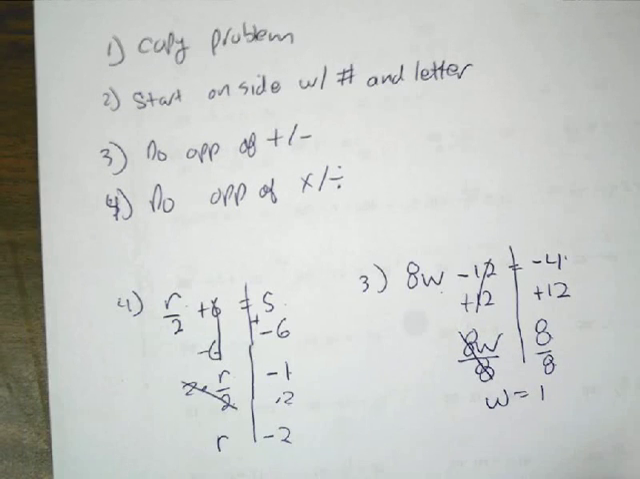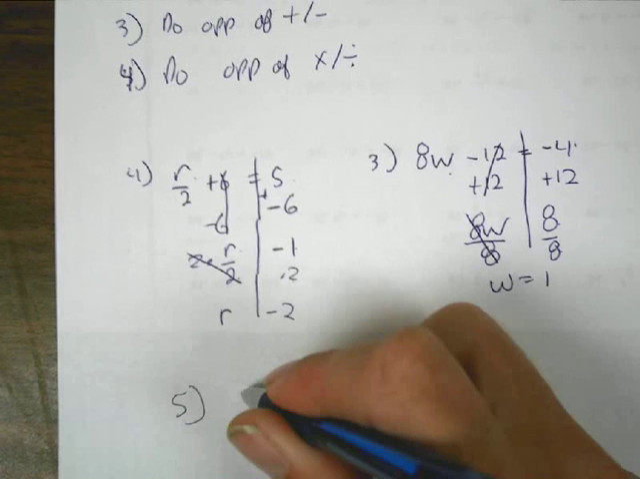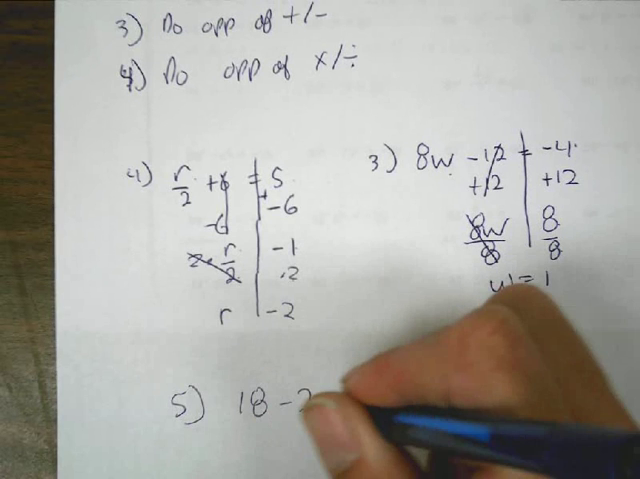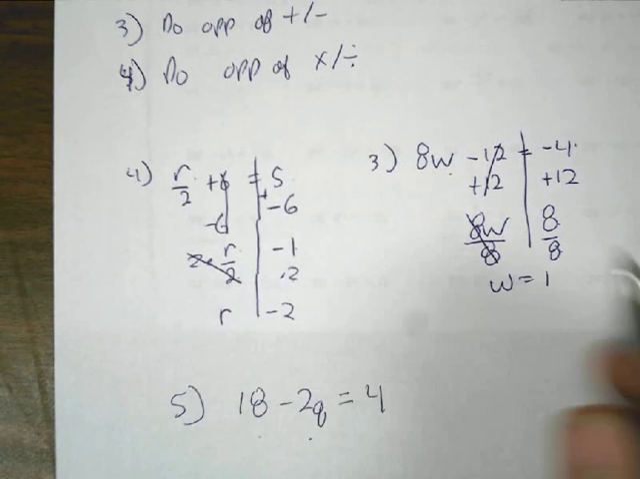If we look at one like number 5, this one will look a little bit different. In this case, it has the number before the letter. We're still going to do it the same way. Divide into our two sides.